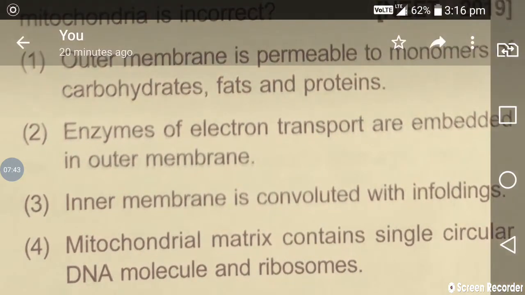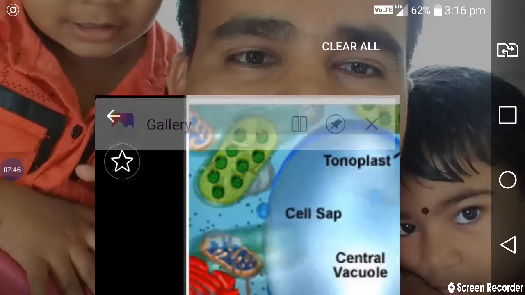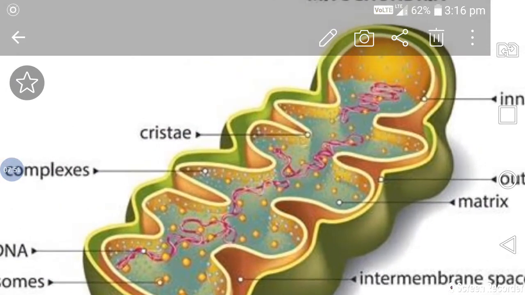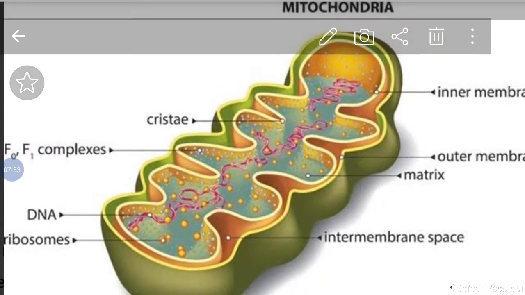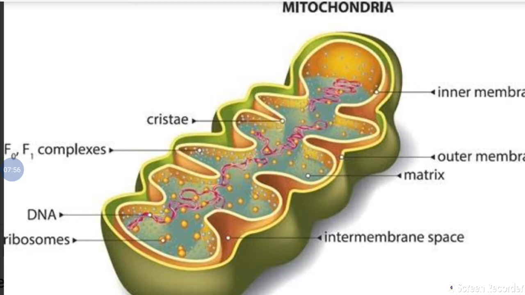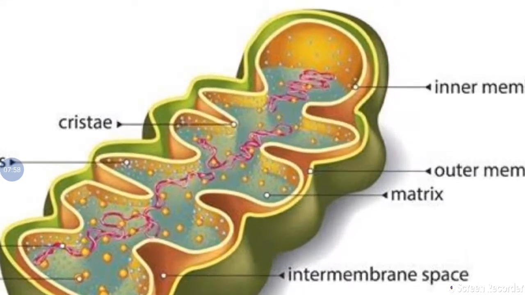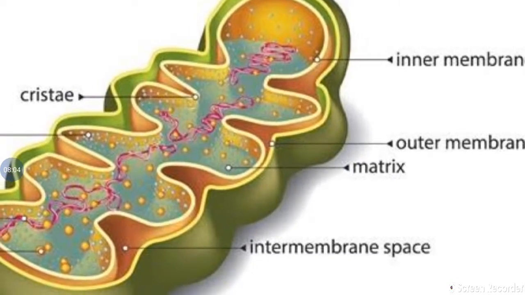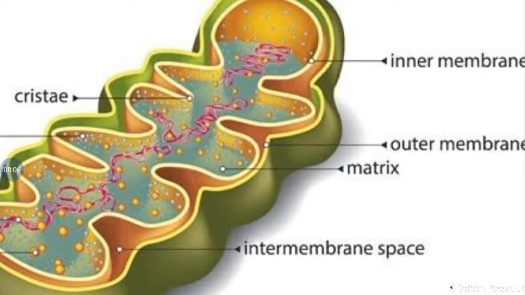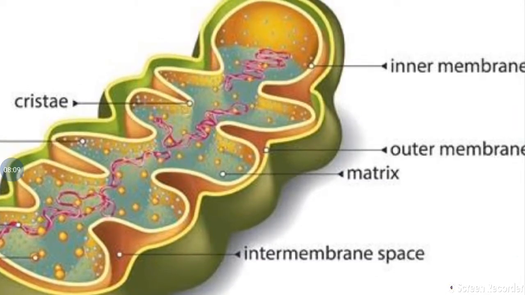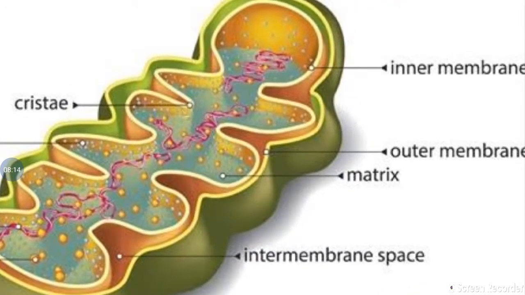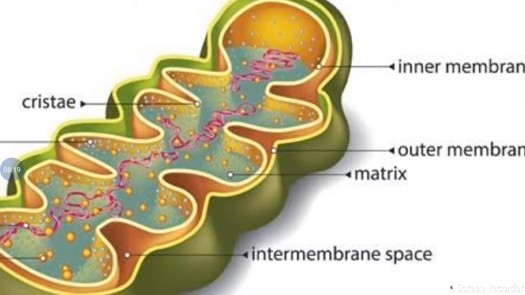So let's confirm it with the help of the diagram. If we take the structure of mitochondria, see here, we find the outer membrane. Earlier we saw another diagram, but now we have a different one. The outer membrane, and the second one is the inner membrane. So two membranes are present, so mitochondria are called double membrane bounded cell organelles. The outer membrane is flat and the inner membrane forms folds, so they are called cristae. So the statement given in the third option is also correct. Cristae are inner folds.